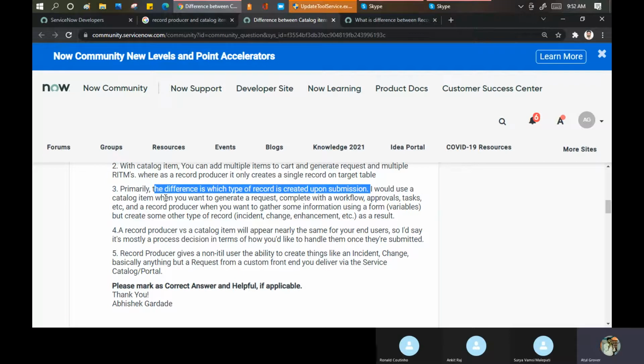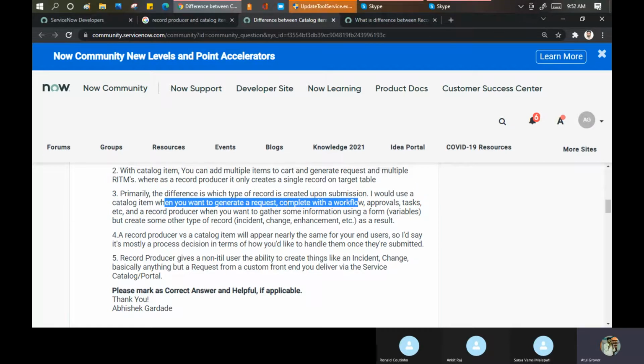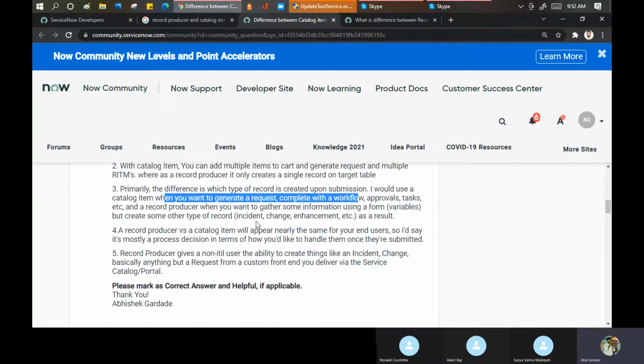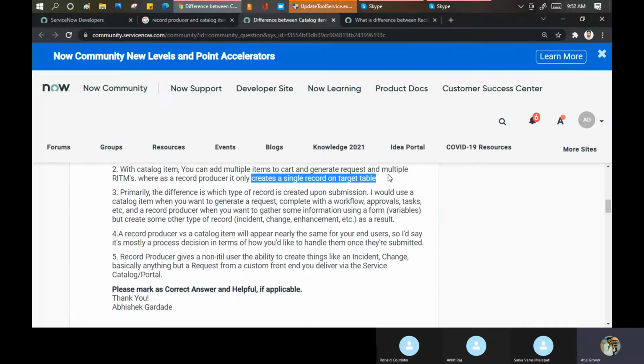I would use a catalog item when we want to generate a request complete with the workflow. In short, he's saying the same thing again and again. But now he's saying a record producer can be an incident, change, or enhancement. For you, the simple point is that if I submit something on the service portal and it creates only one record in a target table, it is called the record producer.